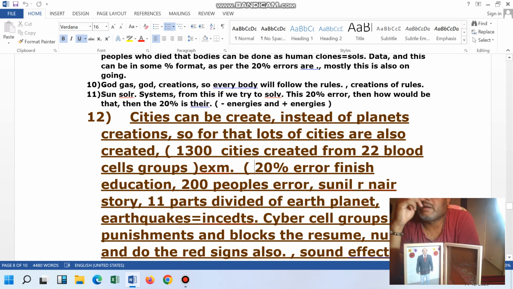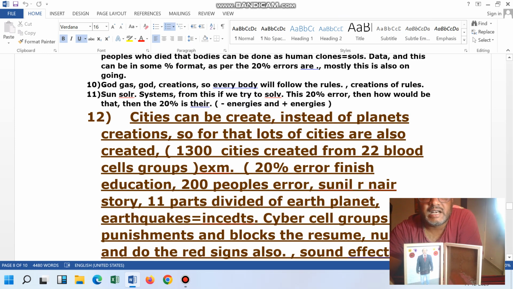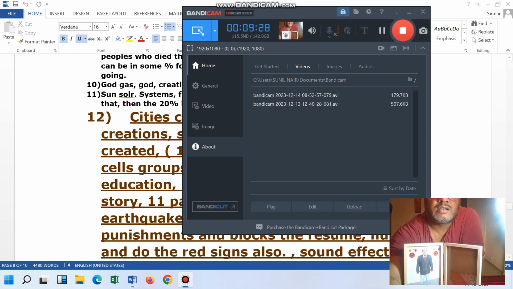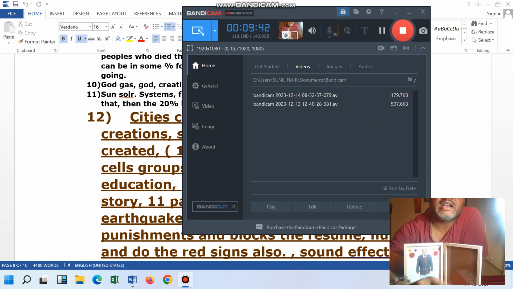And that Asia part is already divided into 11 parts. It might be 100 also. As an example only I am taking 11 parts. In reality it might be more than 100, not 100%, 98%. So one of the persons told that the earthquakes which happen, the 20% errors, the 200 people, all these are connected with each other.